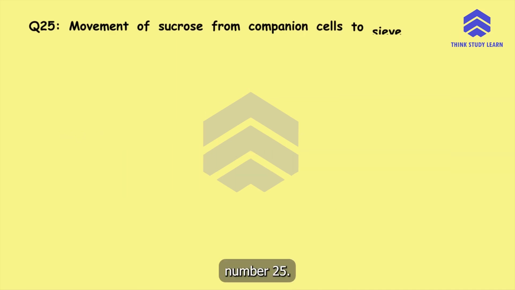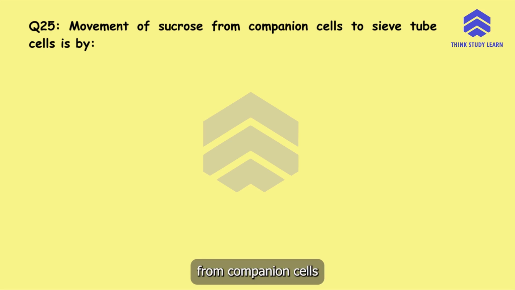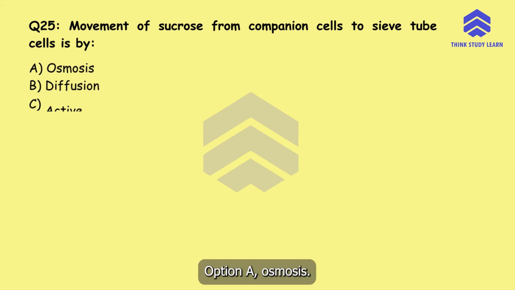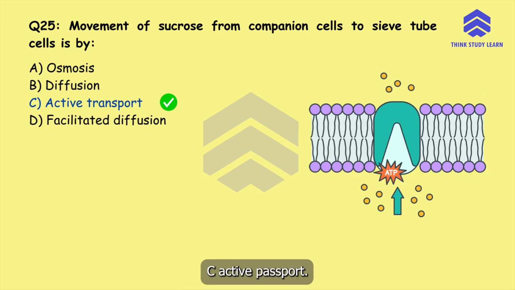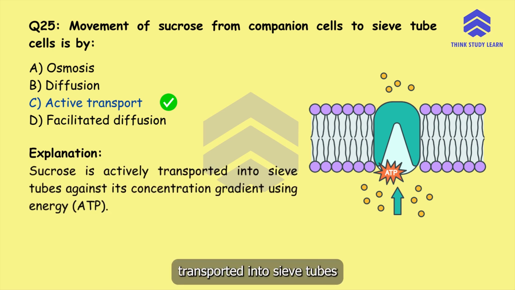Question number 25. Movement of sucrose from companion cells to sieve tube cells is by option A, osmosis, option B, diffusion, option C, active transport, or option D, facilitated diffusion. The correct answer is option C, active transport. Sucrose is actively transported into sieve tubes against its concentration gradient using energy, that is ATP.